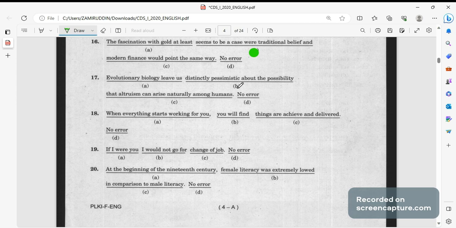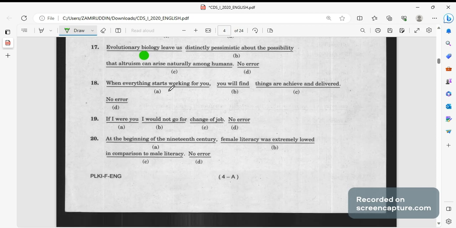Next, evolutionary biology leaves us. Here the correct answer should be evolutionary biology leaves us, with a s. Biology leaves us distinctly pessimistic about the possibility that altruism can arise naturally among the humans.